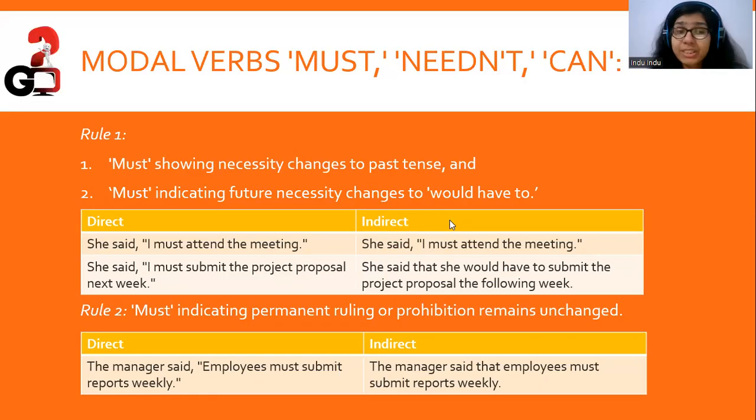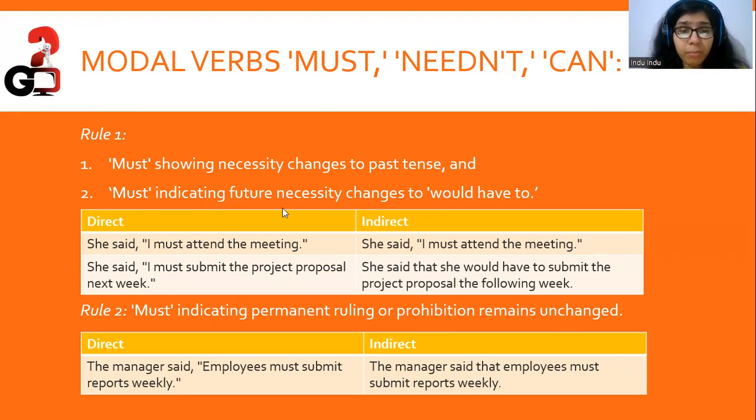So she said, "I must attend the meeting" would change to the past tense. It would become she said she must attend the meeting. Or no, she said she had to attend the meeting. Because here we say that the necessity, the immediate necessity, it changes to past tense. "I must attend the meeting" becomes she had to attend the meeting, right? She said, "I must attend the meeting." She said she had to attend the meeting, right?